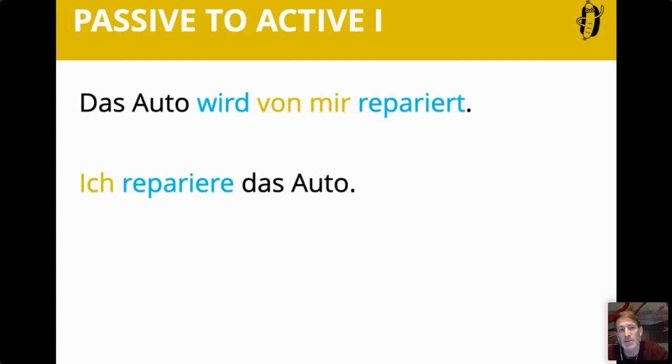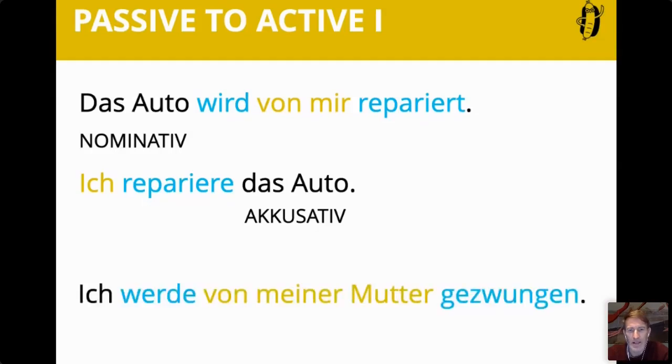And the one relation you see is the car, which before was officially the grammatical subject, even though it didn't do anything. It was the one being repaired. And now it is still the one that's being repaired, but grammatically, it is the accusative. And again, I will show this to you now, step by step. Here you see, the cases change. If the cases are not familiar to you yet, don't worry about it. It's just a pattern that you might already get a grip on.